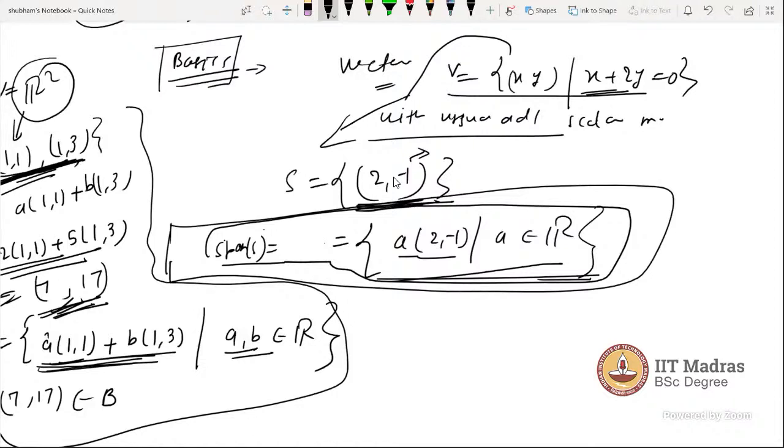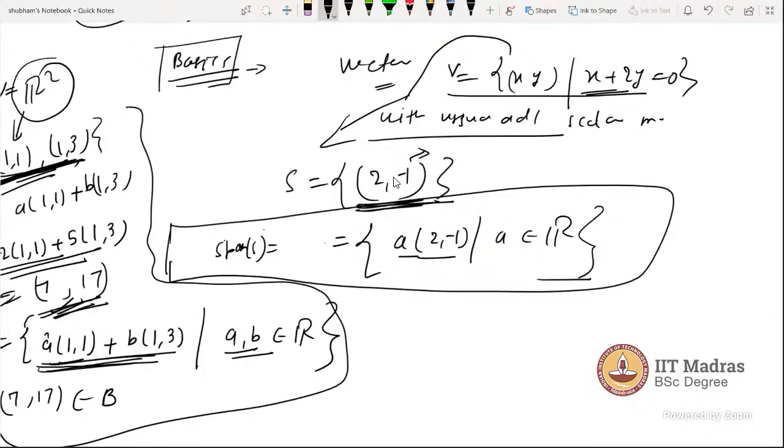So now this set, I hope you know what span is. Span of S is said to be like this. Now what are the properties of span of S?